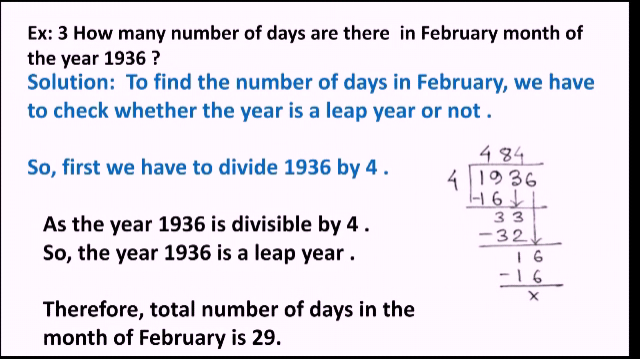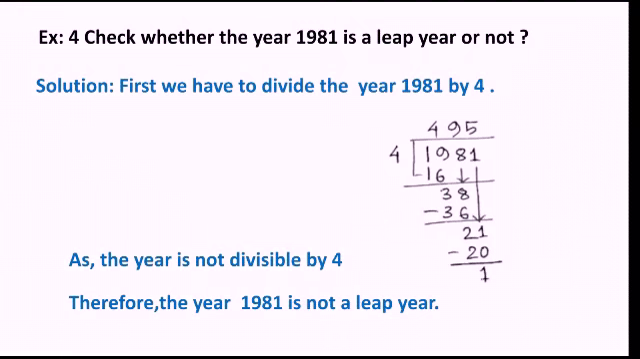See, I have shown the division here. From the division you can easily understand that there is no remainder, so the year 1936 is divisible by 4, so the year 1936 is a leap year. Therefore, the total number of days in the month of February is 29, because the month of February has 29 days in a leap year.